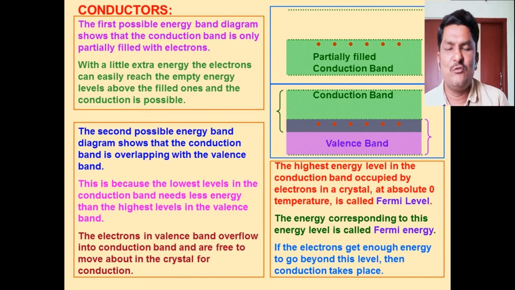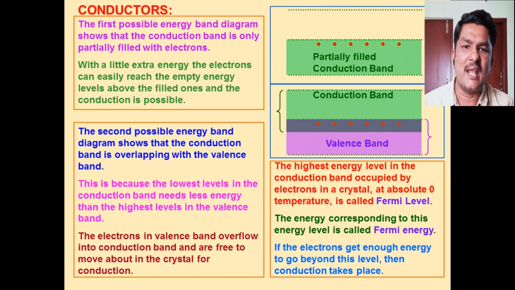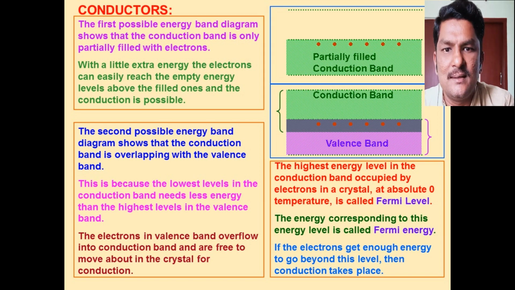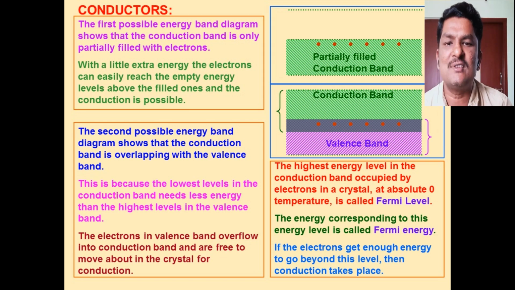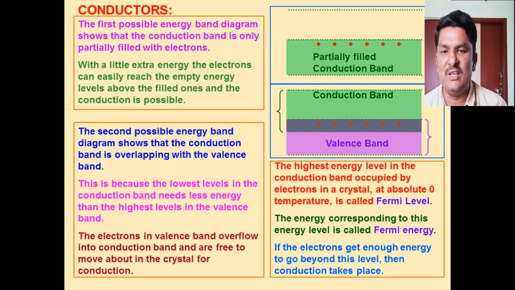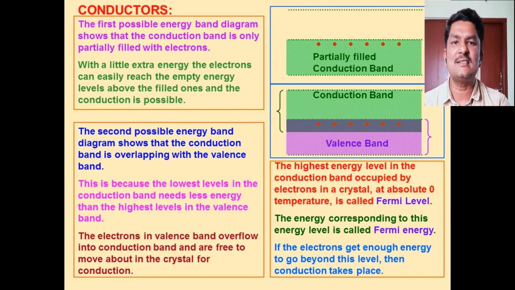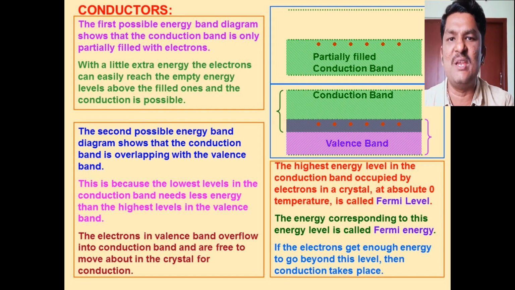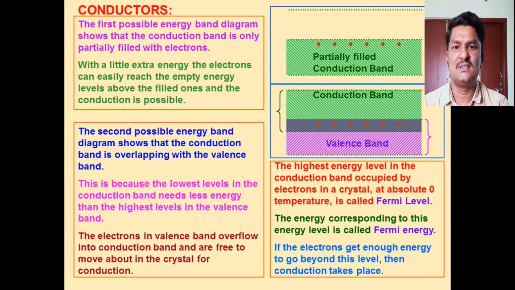Next we move to semiconductors. The substances which have conductivity values in between those of insulators and conductors are called semiconductors. The best examples of semiconductors are germanium and silicon, and their valency is 4.